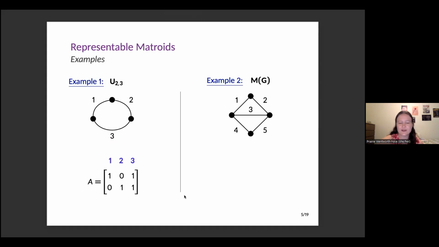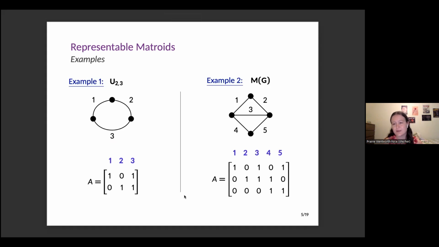With 3 elements, I'm looking at the column vectors of these matrices in general. So if I look at any individual column, that spans a rank 1 space, any pair of columns spans a rank 2 space, and all 3 of them is still rank 2. And for my 5-element graph, I get this slightly bigger matrix. This has 3 rows in it because my matroid has rank 3. I could put more rows in it, but I need at least 3 rows for this to have the correct rank.